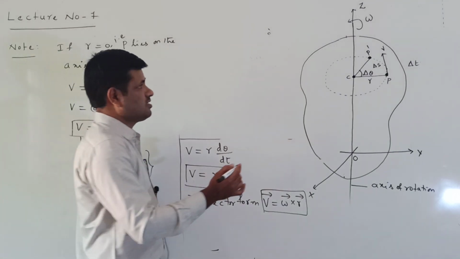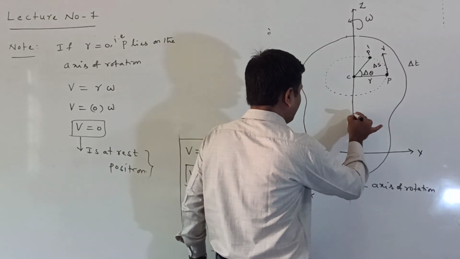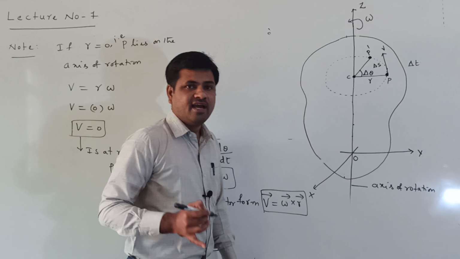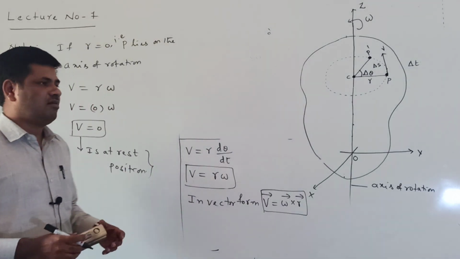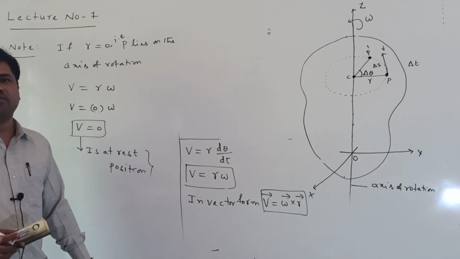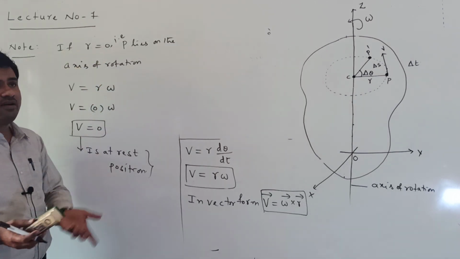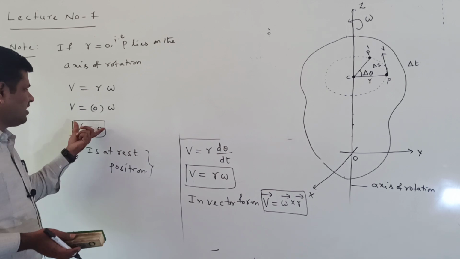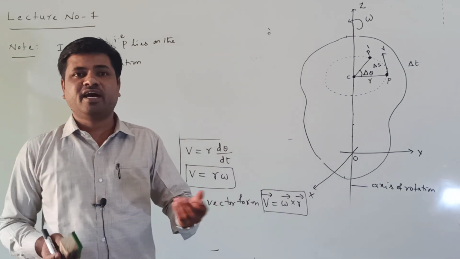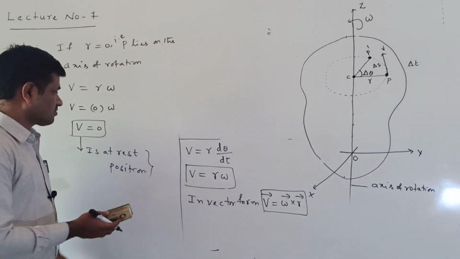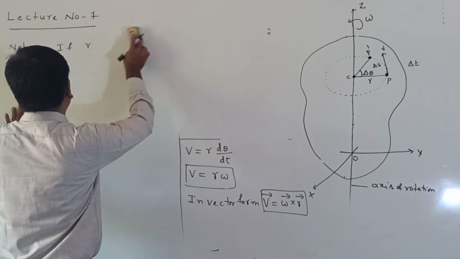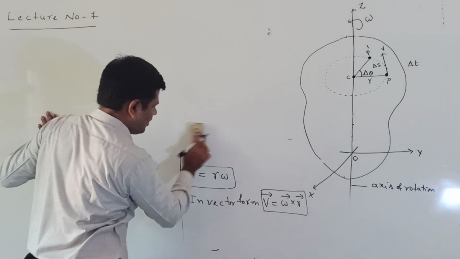So the particles which are lying on the axis of rotation are all at the rest position. Why? Because r equal to 0, radius is 0, means linear velocity is 0, and linear velocity 0 means they are all at the rest position.